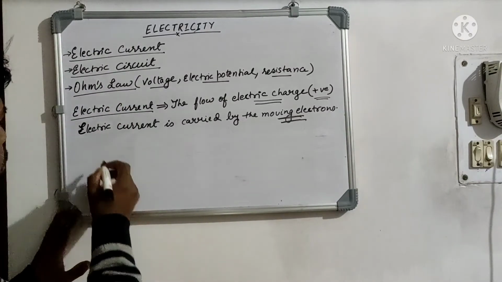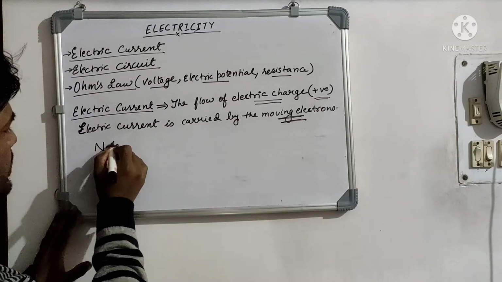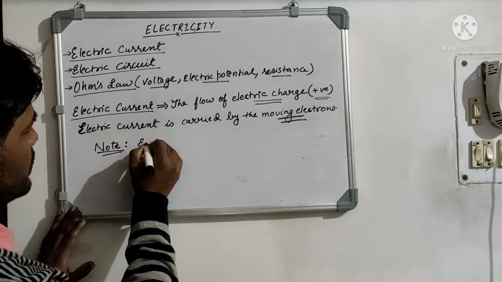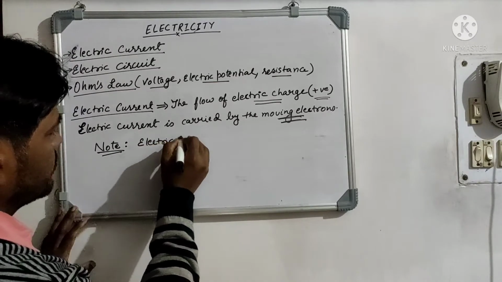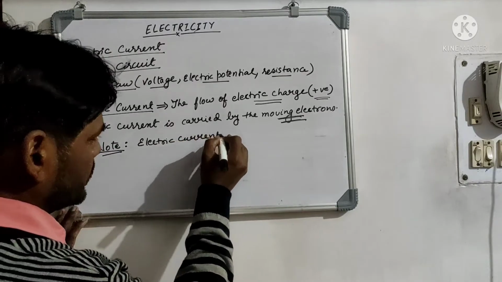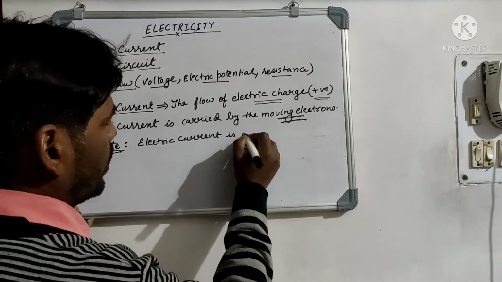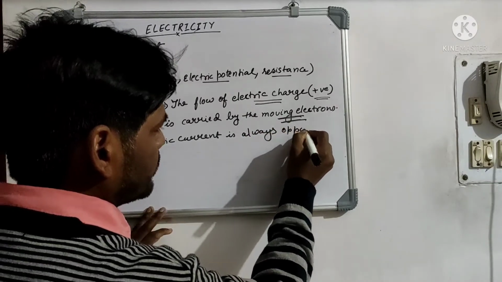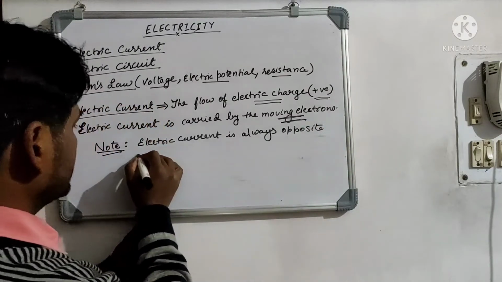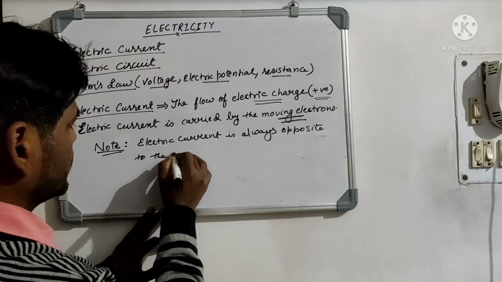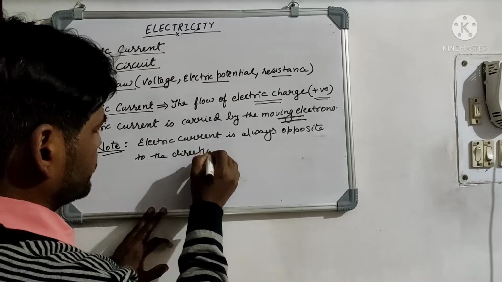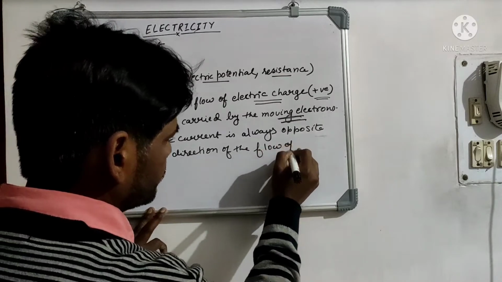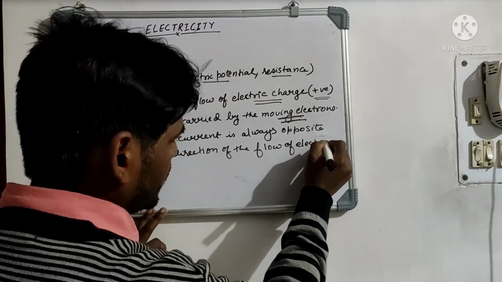One of the notable things you have to keep in mind while studying this electricity chapter is that the electric current is always opposite to the direction of the flow of electrons.